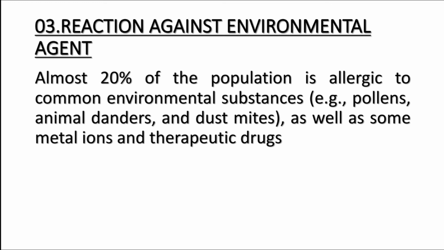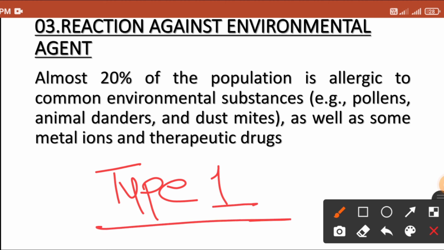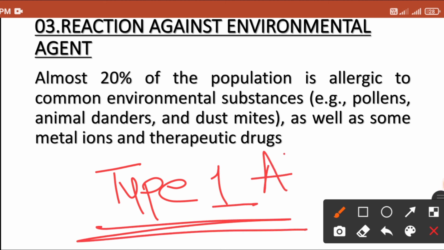All right. Third important etiology for the development of hypersensitivity reaction is the reaction against the environmental agent. That is the most important form of hypersensitivity, which is known by the name type 1 hypersensitivity reaction. That is also known by the name allergy, right?